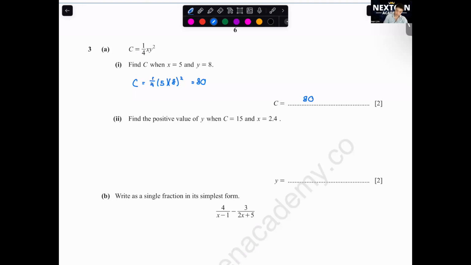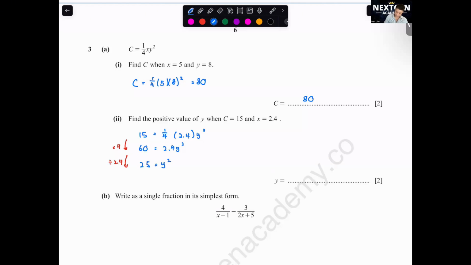The next one, find the positive value of y when C equals 15 and x equals 2.4. Okay, so substitute in, then you need to rearrange it. 15 equals 1 over 4, 2.4 y squared. Okay, multiply by 4 first. 15 times 4, you get 60 equals 2.4 y squared. Okay, 60 divided by 2.4. I just write the working here at the side. You don't have to write it down, so that everyone understands.